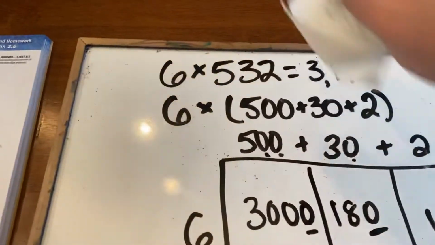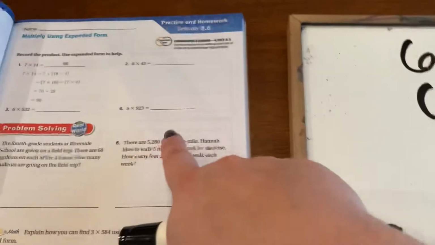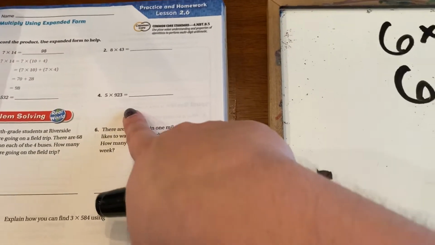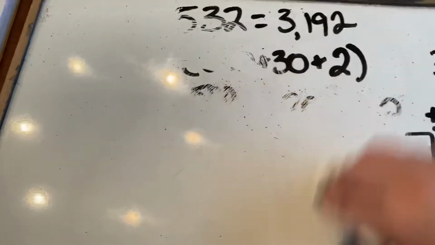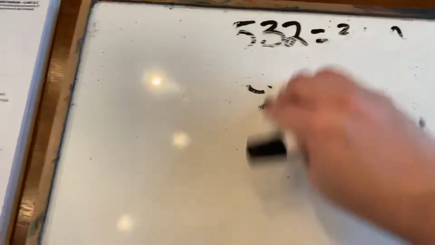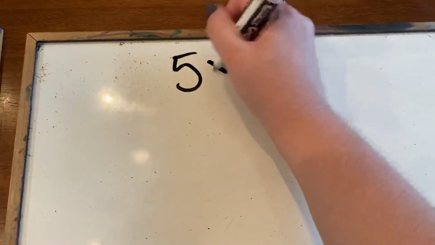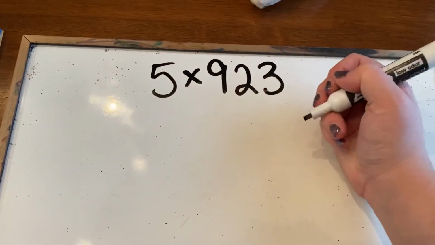I'm gonna do another one with you. I'm gonna do this one, number 4. Okay, so I've got 5 times 923.